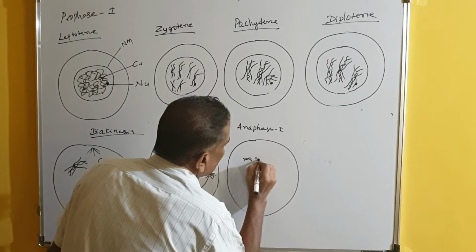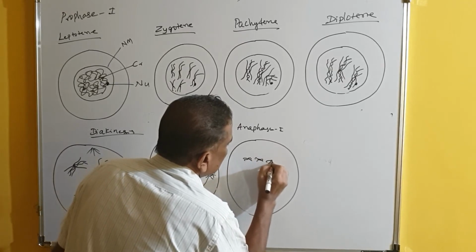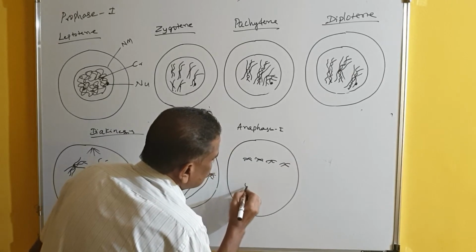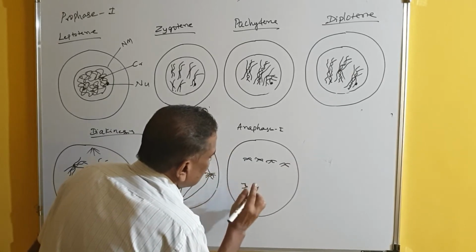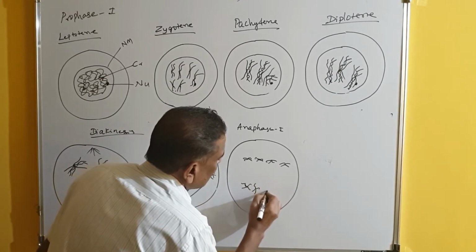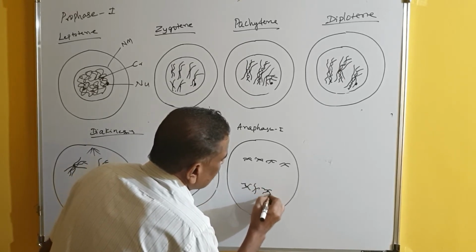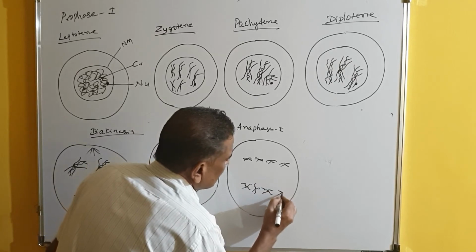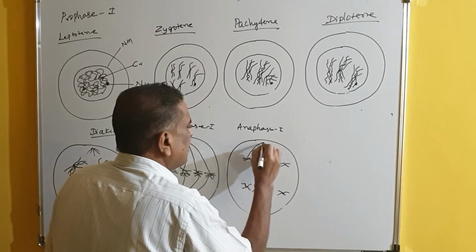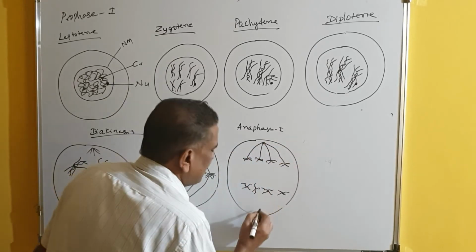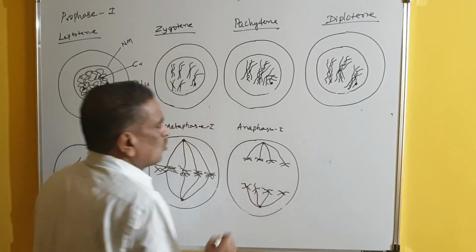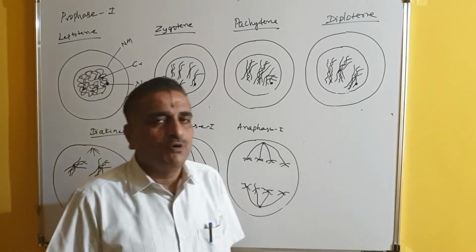So in anaphase 1, here what happens is, this is the chromosome, this is the chromosome here. So 4 chromosomes I am showing. This is the chromosome. 4 chromosomes I have told you. And the spindle fibers are attached here, and because of the pulling nature of the spindle fibers, the chromosomes are moving towards opposite poles.